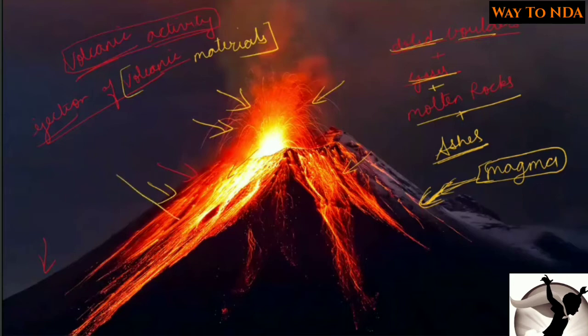So here you can see this is lava. This is the basic difference between magma and lava. You may be asked what is the difference between magma and lava. When this lava is inside, it is called magma, as simple as that. अगर लावा अंदर है तो उसे मैग्मा कहेंगे, और ये मैग्मा अगर बाहर आ जाता है तो उसे कहेंगे लावा, as simple as that.